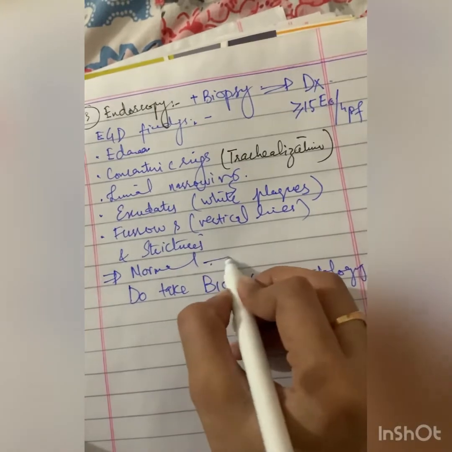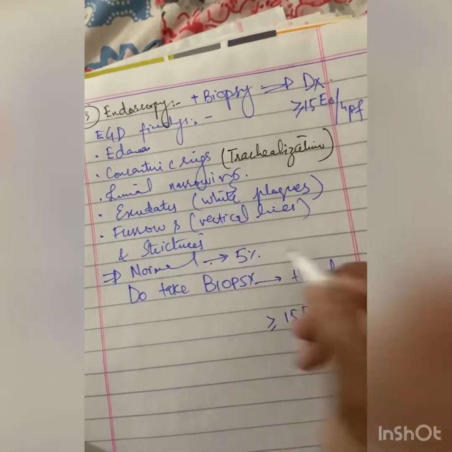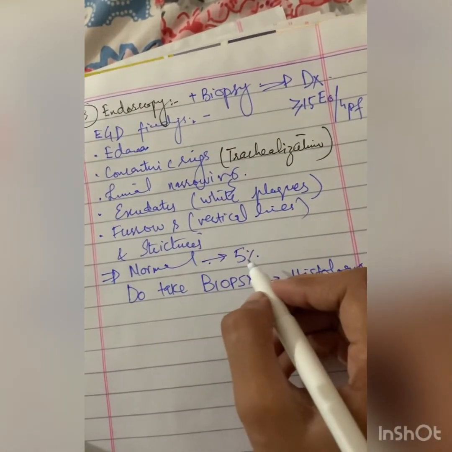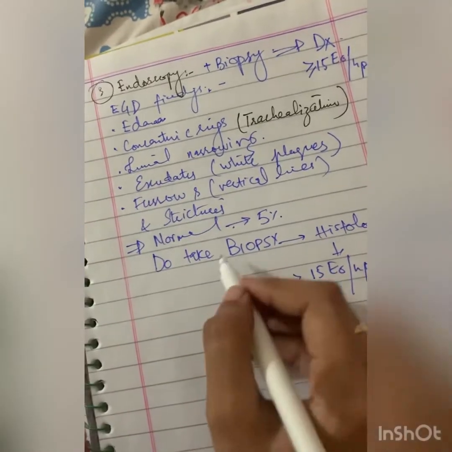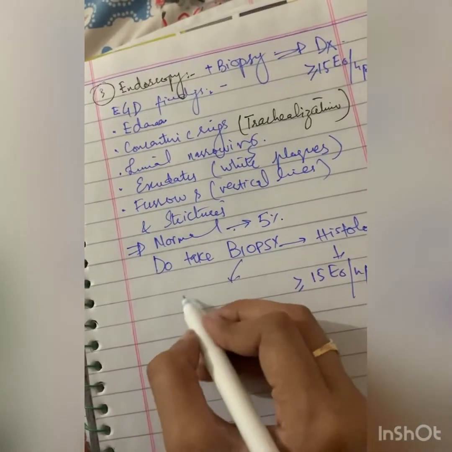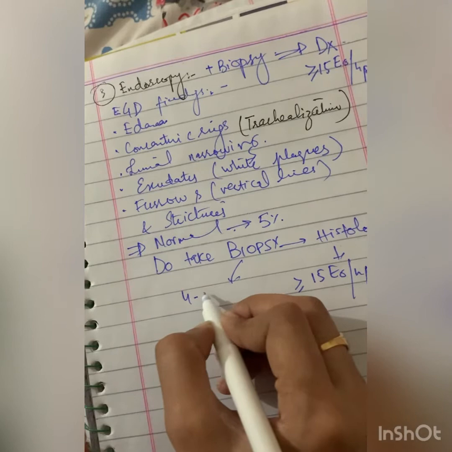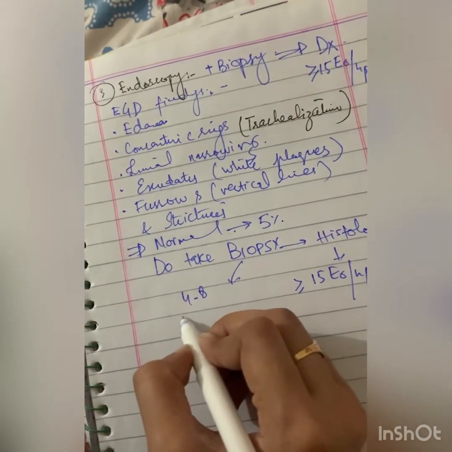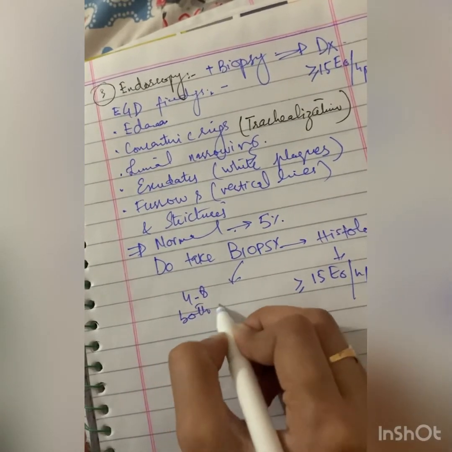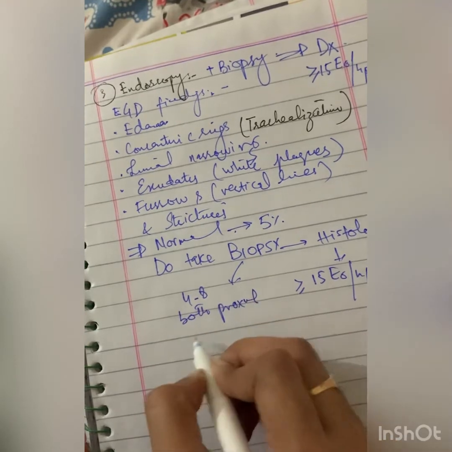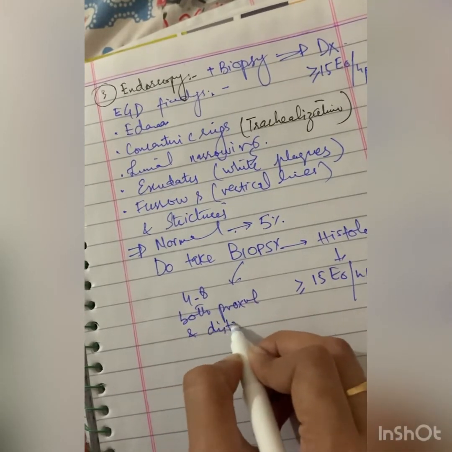A normal esophagus is present in up to 5% of the patients. Multiple biopsies are taken, that is 4 to 8, from both proximal and distal esophagus.